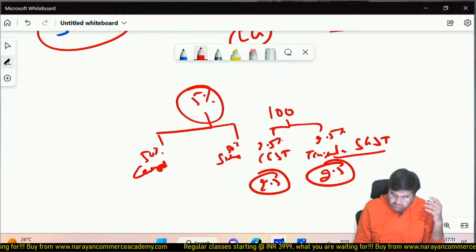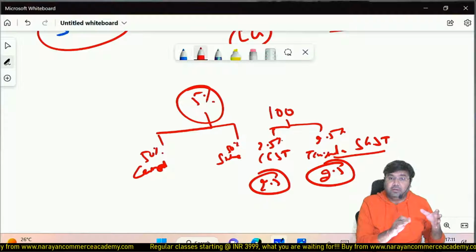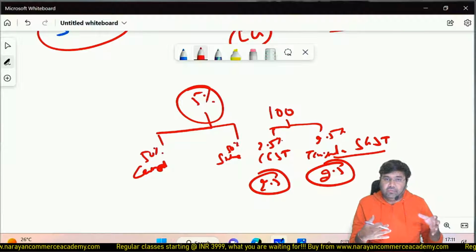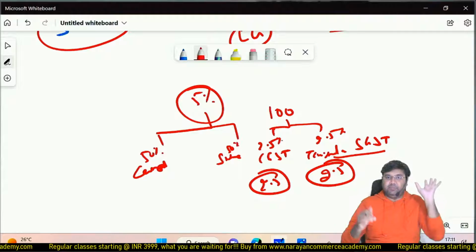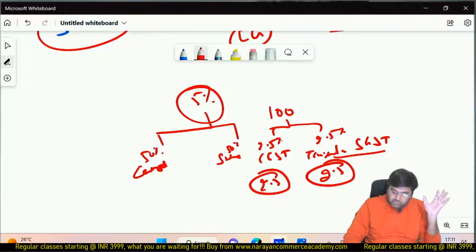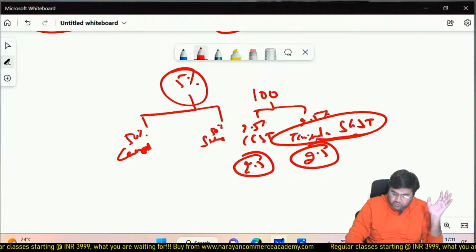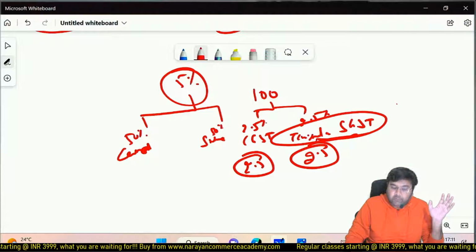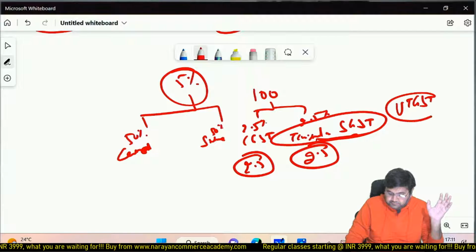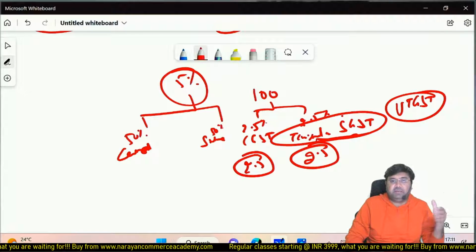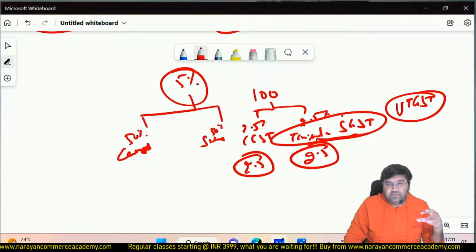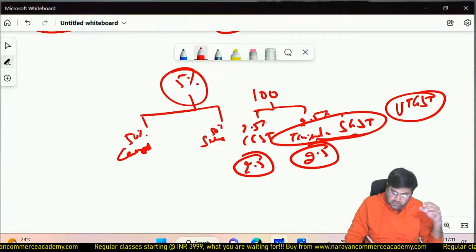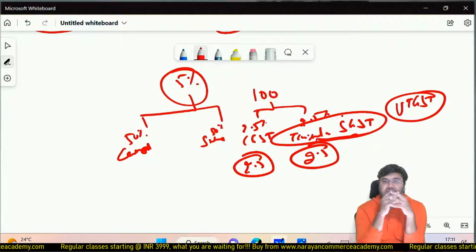So Tamil Nadu SGST. But if, rather than buying in Tamil Nadu, you are buying in Andaman and Nicobar or Lakshadweep, then this Tamil Nadu SGST is going to be replaced with UTGST, 2.5%. But now in this transaction, CGST plus UTGST is going to be charged, levied. Okay. So this is in case of intra-state.